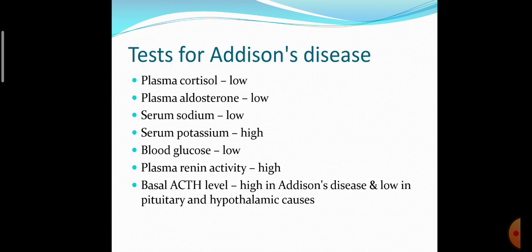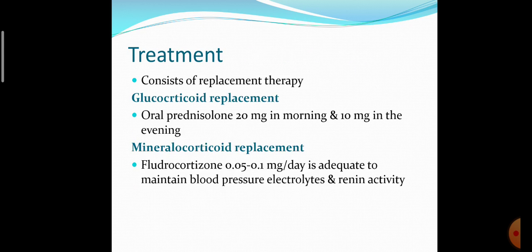Which are the tests for Addison's disease? Plasma cortisol level is low, plasma aldosterone low, serum sodium is low, serum potassium level is high, blood glucose level is low, plasma renin activity high, basal ACTH level high in Addison's disease, low in the pituitary and hypothalamic causes. So these are the tests for Addison's disease.